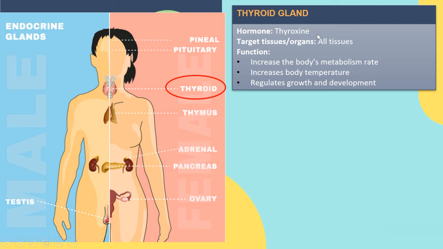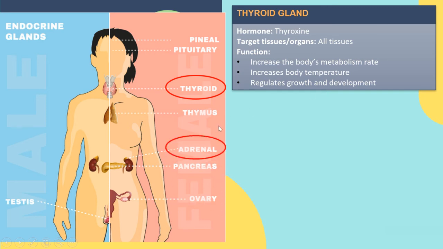Thyroxine is secreted to the target tissue here, which refers to all body tissues. The function of thyroxine is to increase the body's metabolism rate. Do you remember what metabolism is? It refers to all the chemical processes that occur in the body. So thyroxine will increase the metabolism of the body. Thyroxine also increases the body temperature and regulates growth and development.